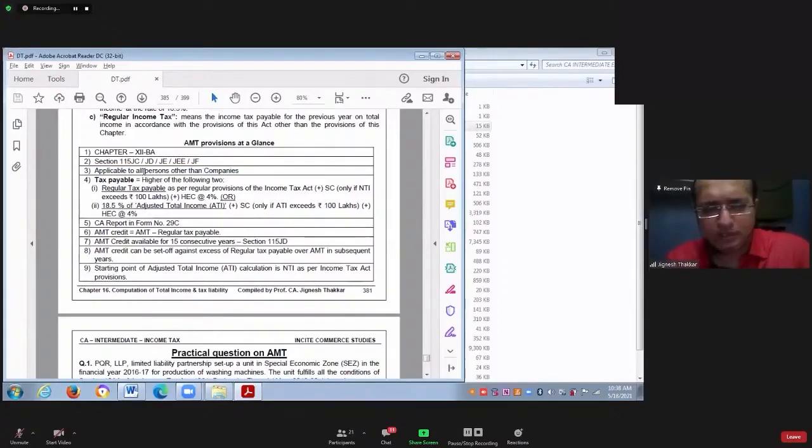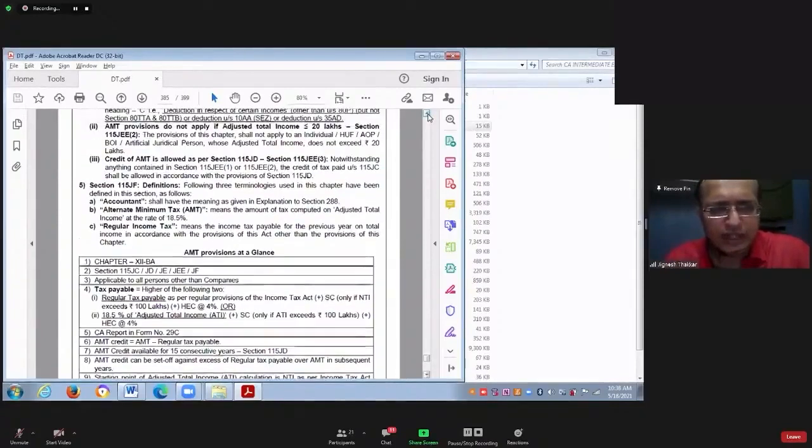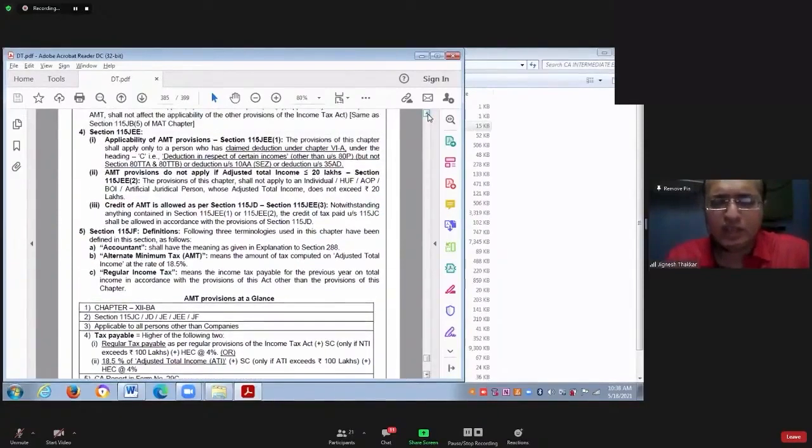AMT provisions are applicable to firm. Ideally, it should be for every person other than company. But here I have written only individual, HUF, AOP, BOI and artificial juridical person.